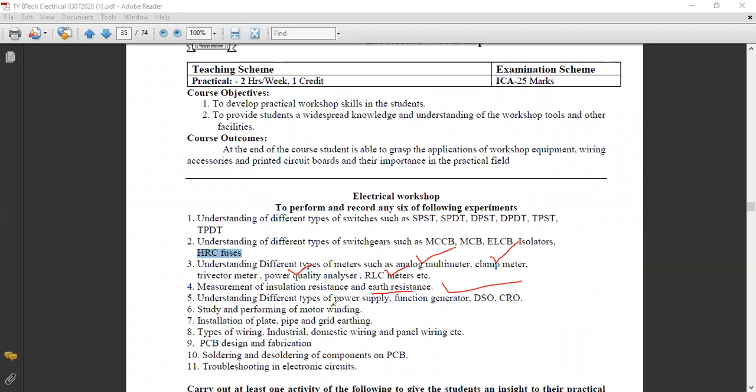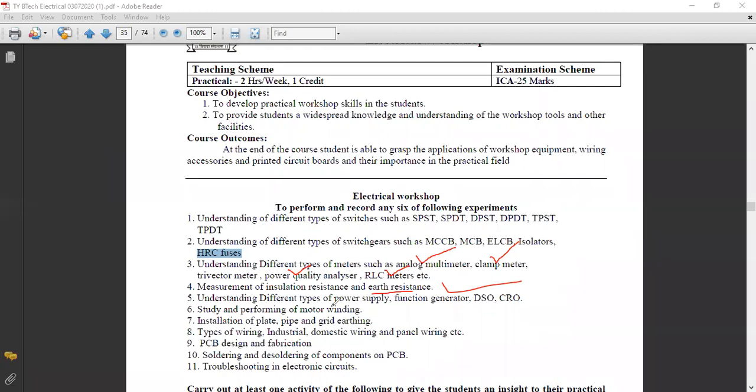Then types of wiring. This is a very simple experiment. I think you have studied it in basic electrical and electronics. So in it, what industrial wiring will be like, domestic wiring, panel wiring, as well as staircase wiring or godown wiring. These are the different types of wiring, and how the wiring can be done.